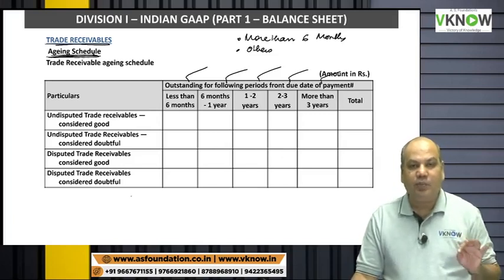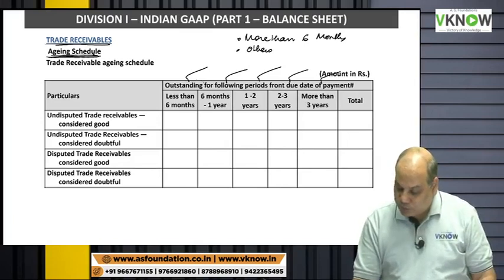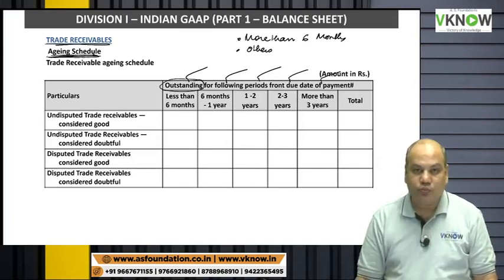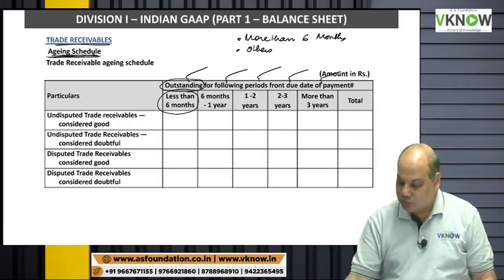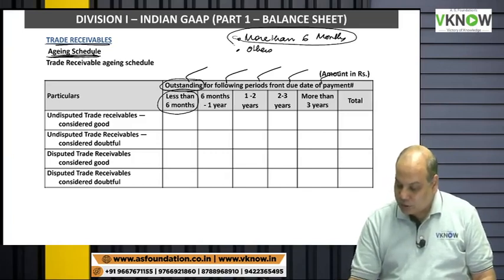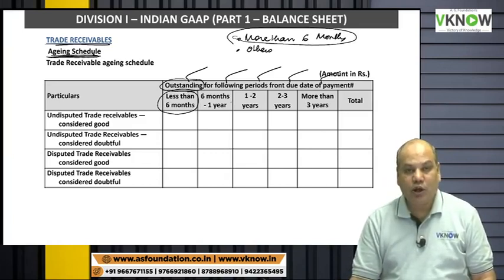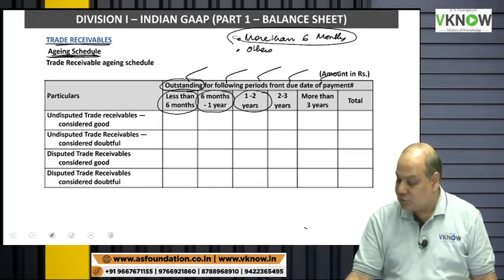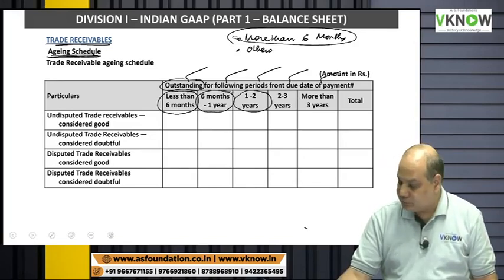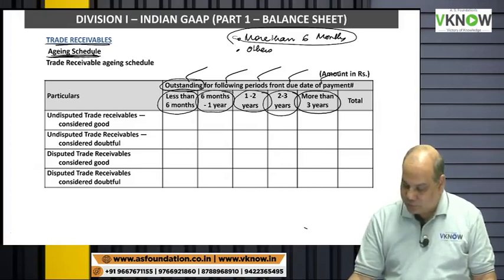From the date they have become due, you have to disclose outstanding for less than 6 months, which was already there. But you have to also disclose how many debtors are outstanding for more than 6 months up to 1 year, more than 1 year up to 2 years, more than 2 years up to 3 years, more than 3 years.